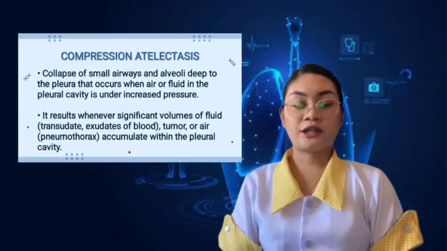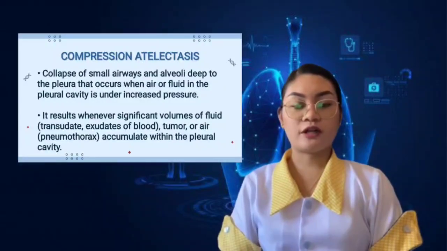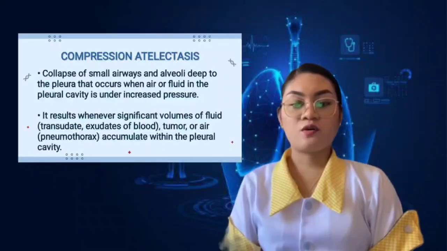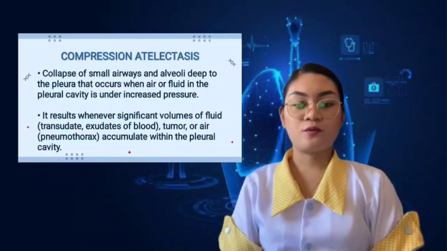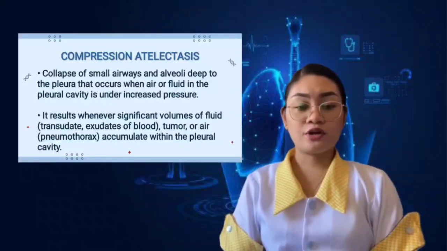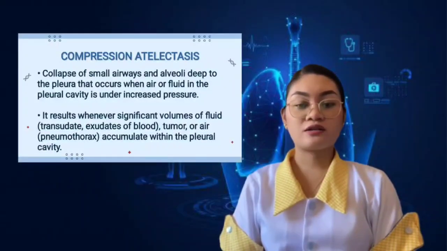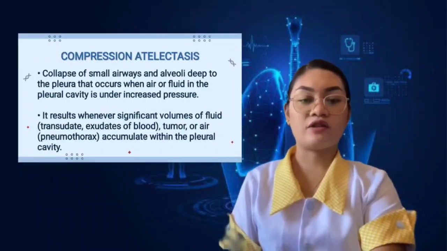Compression atelectasis is the collapse of small airways and alveoli deep to the pleura that occurs when air or fluid in the pleural cavity is under increased pressure. It results whenever significant volumes of fluid, transudate, exudates of blood, tumor, or air (pneumothorax) accumulate within the pleural cavity.